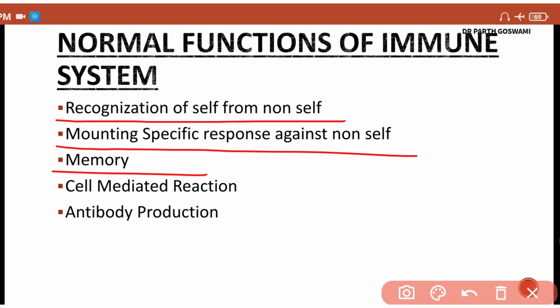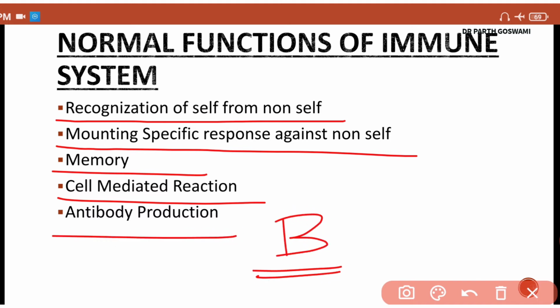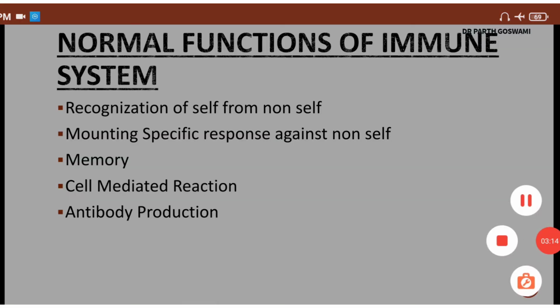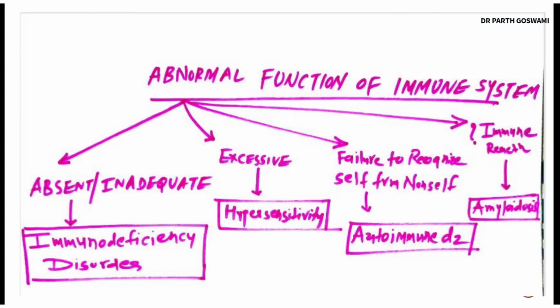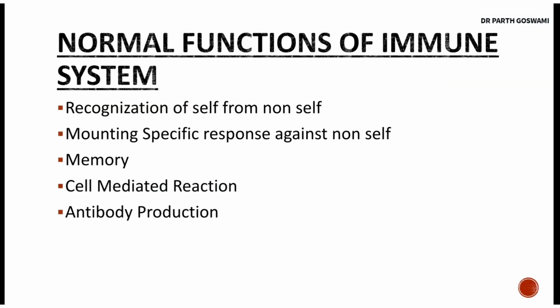The fourth function is cell mediated immune reaction. They will mediate certain cell mediated reactions that we will understand later on in the lectures, and they will induce the B cell to produce the antibody. So guys, this is the basic normal function of the immune system, that is recognition of self antigen and non-self antigen. They will mount the specific immune response. They will have the immunological memory. They will do the cell mediated reactions, and they will produce the antibody. Alright. Now guys, this is about the normal function of the immune system.